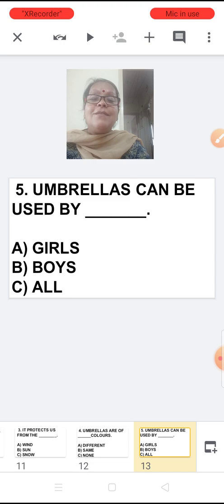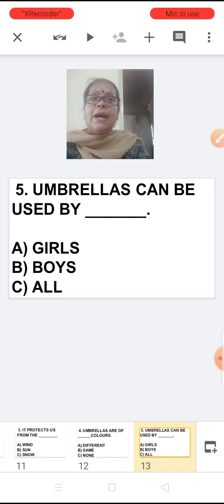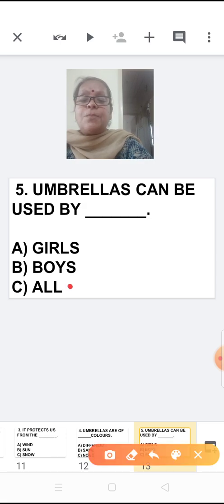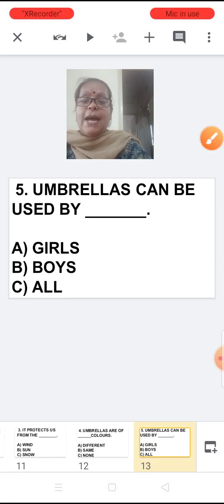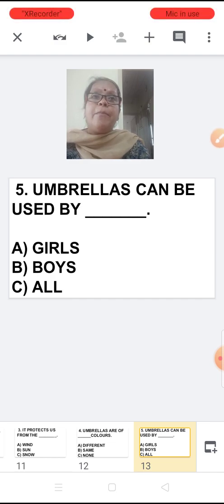Tell me fast. By both, everybody can use an umbrella. It's not that only girls can take or boys can take. Everybody from grown-ups to small children can use an umbrella. So we will choose the last option, all. So these are the 5 points you need to remember.